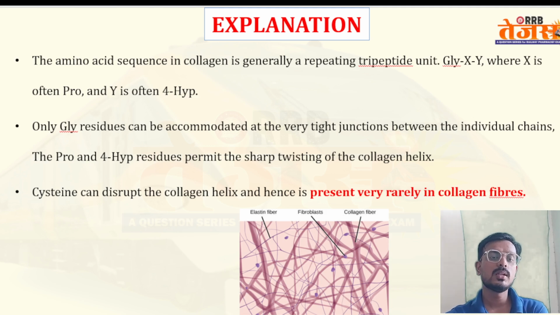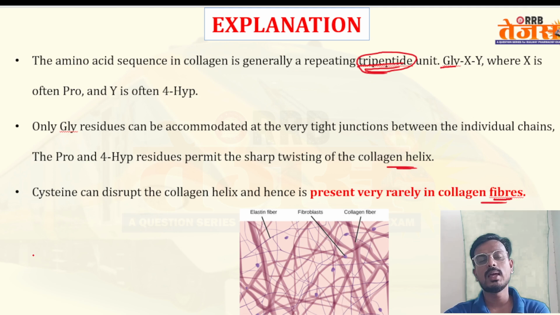Coming to the explanation, the amino acid sequence in collagen is generally a tripeptide: glycine-X-Y, where X is proline and Y is hydroxyproline. Only the glycine residue can be accommodated at the very tight junction between individual chains. The proline and 4-hydroxyproline residues permit the sharp twisting of the collagen helix. Cysteine can disrupt the collagen helix and is very rare in collagen fibers.